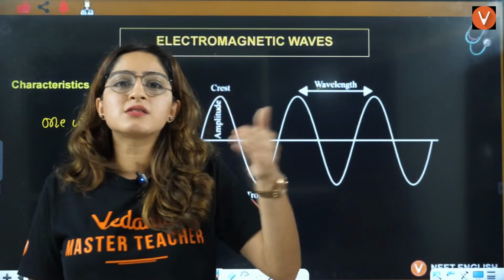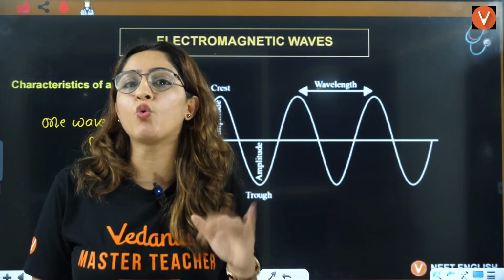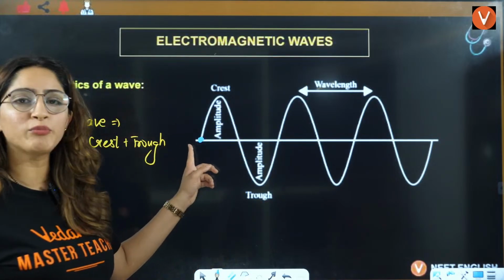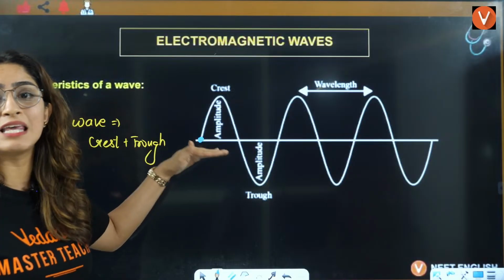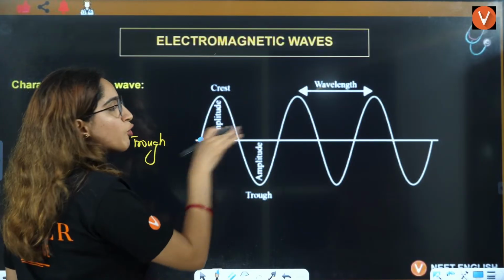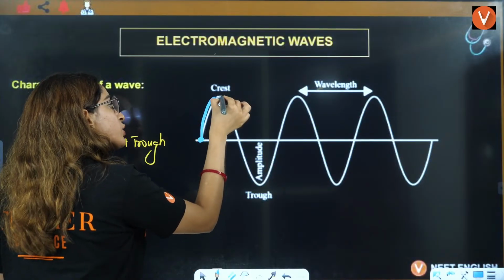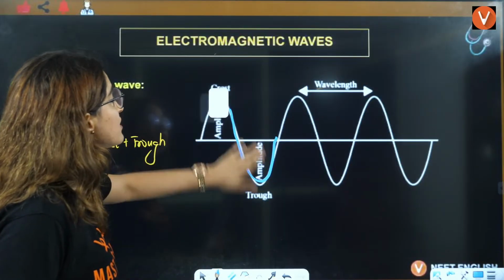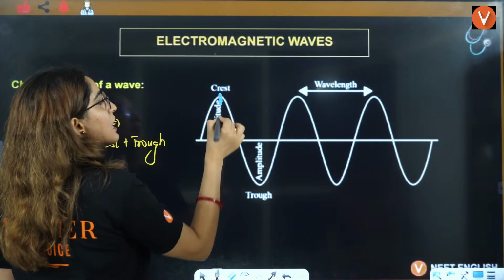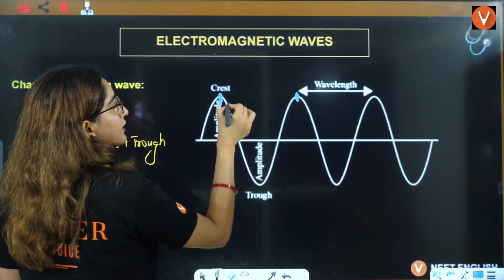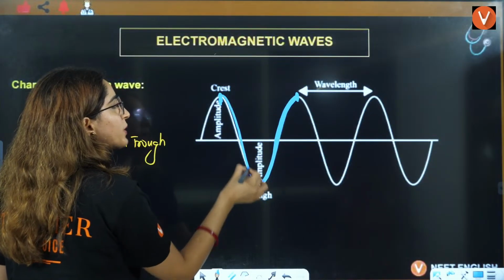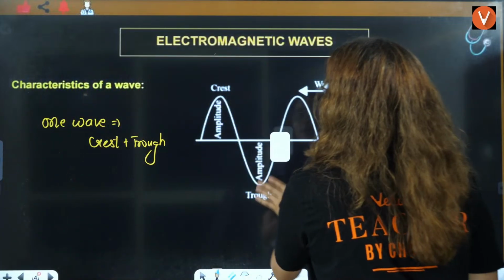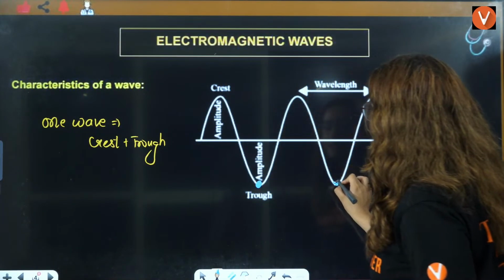Even if you see directly, you can say the distance between two crests, the distance between two troughs. If you start from the origin point, from the 0 point of the x-axis, then one crest and one trough make one wave. But what if you start from this side? Then one crest and the other crest. What is the distance between two consecutive crests? And what is the distance between two consecutive troughs? For example, what if I start from here? Then this is the next trough.